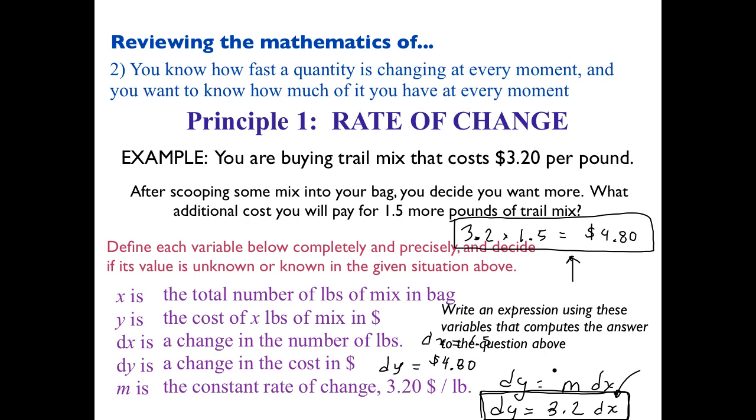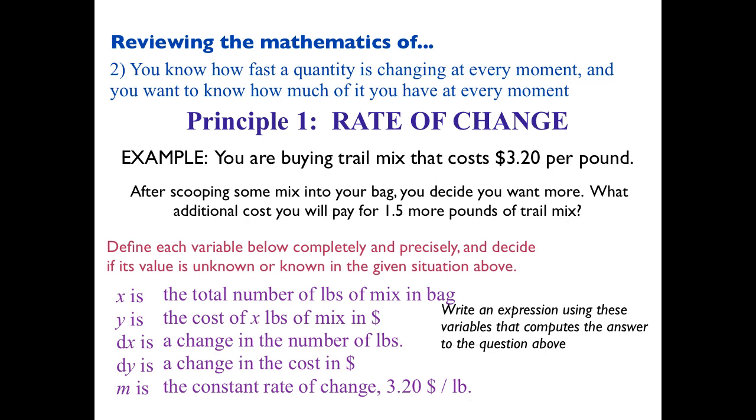All right? So this equation is how we frame the meaning of that constant rate of change, $3.20. Okay? So again, one more time. Given any change in the number of pounds, the change in the cost will be $3.20 times that change in number of pounds. That's the meaning of a constant rate of change. Make sure you review that in the video. Get it in your notes. Most important thing of the day. Okay, going on.